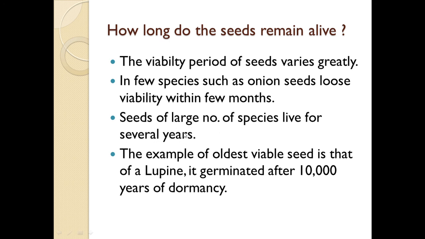For example, lotus seeds can remain viable for around 400 years. Then the date palm seeds can remain viable for around 2000 years. The example of the oldest viable seed is that of a lupine. It germinated after 10,000 years of dormancy.